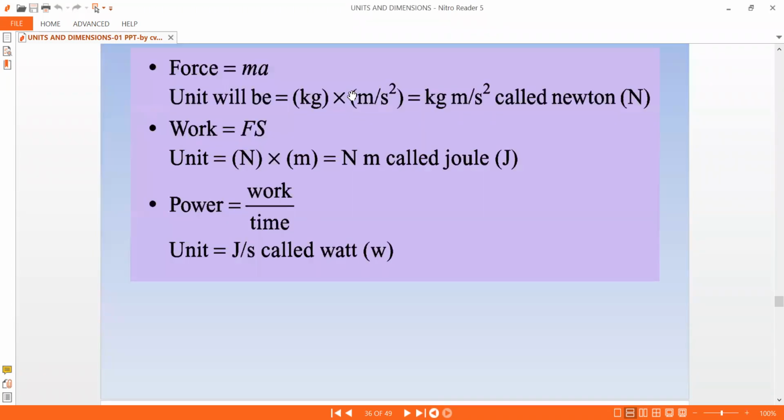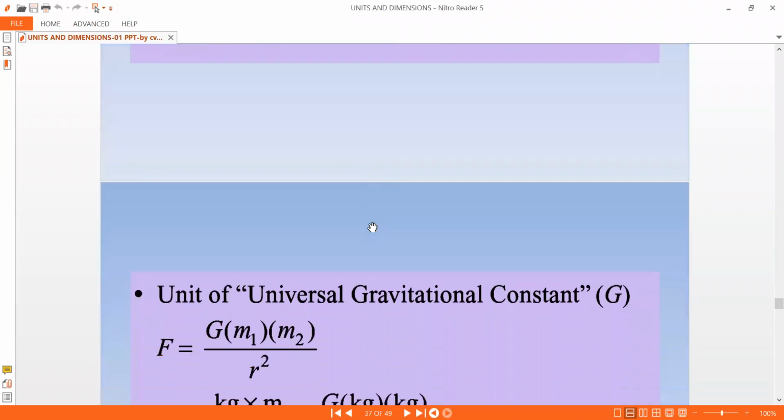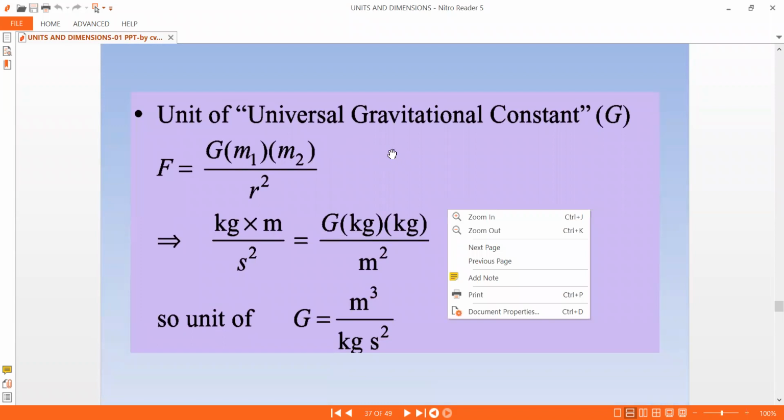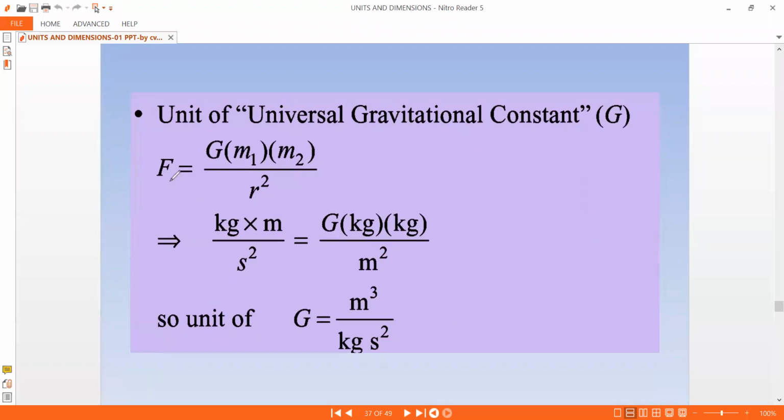Now let's quickly move on to the next part. What are the units of the gravitational constant? This is very important. The force between two point masses, m1 and m2, is given by the formula G m1 m2 by r square. The force has units kg into meter by second square, and again G into kg divided by meter square. So the units of G are meter cube divided by kg into second square. So these are the units of the gravitational constant. Let's move on further.